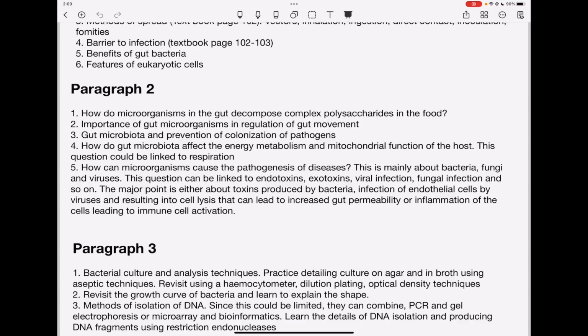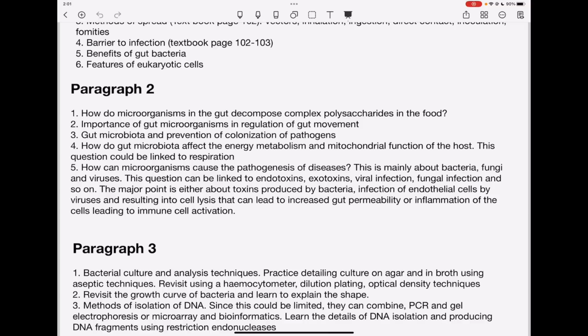They can ask about the importance of gut microorganisms in regulating the movement of the gut. They could also ask about microbiota and prevention of colonization of pathogens, of course, like what I've talked about in paragraph 1. They can also ask how gut microbiota affect the energy metabolism and mitochondrial function of the host cell. I suspect they could link a question about respiration on this because they talked about the mitochondria as well as energy, so a question on respiration could be linked.